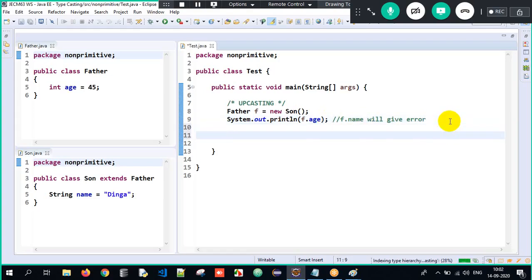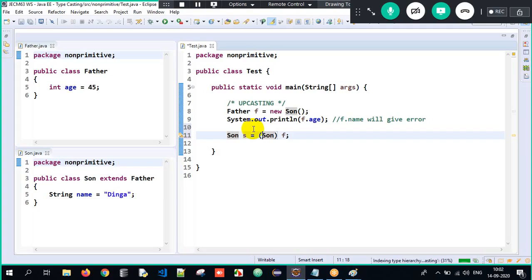Now, how am I supposed to do downcasting here? Downcasting can be done in a different way. The upcasted reference, we are trying to convert back to the subclass type reference here. So superclass reference to subclass type reference, we have to always do it explicitly. So how shall we do it explicitly here? This f is of type father. I need to write the type to which I'm trying to convert. I'm trying to convert it to son, but I have to write it within parentheses over here. So this is all about the basic content.